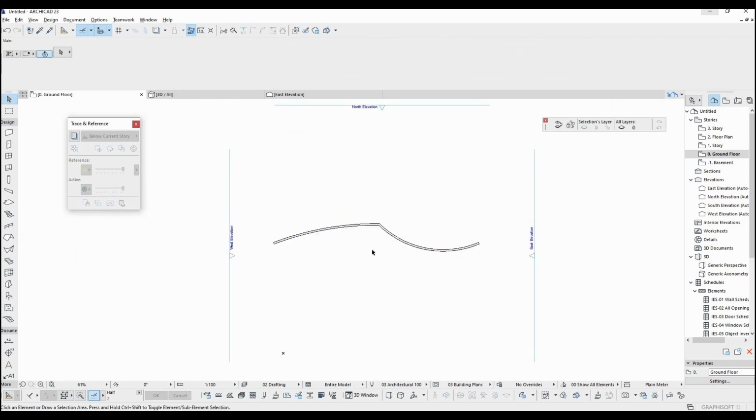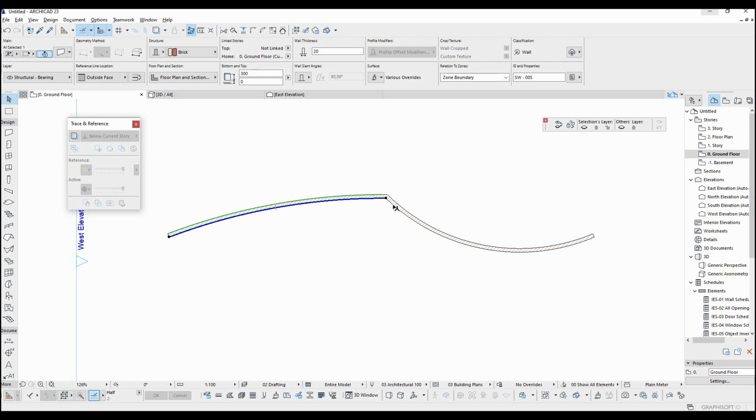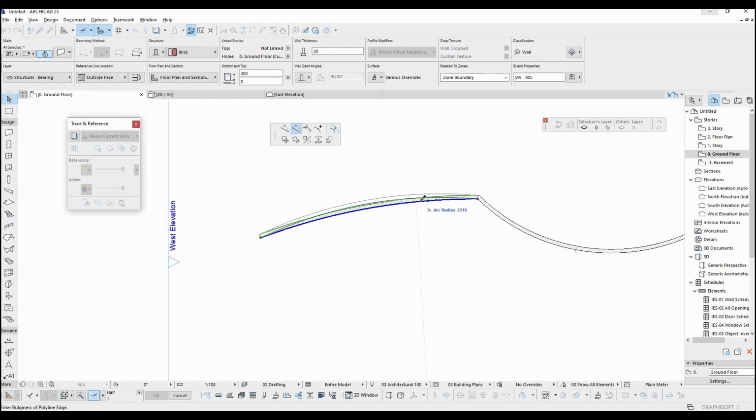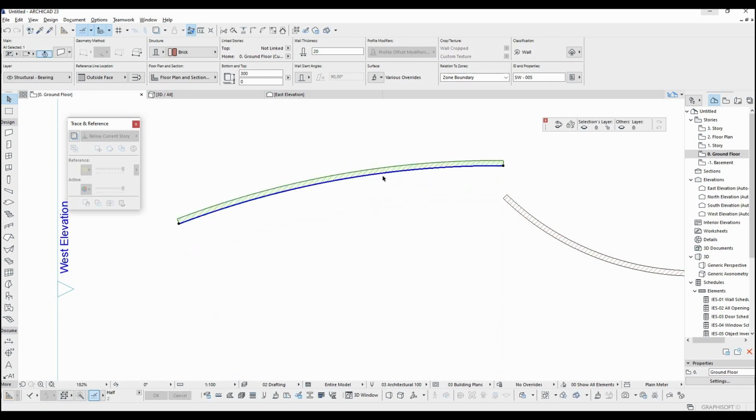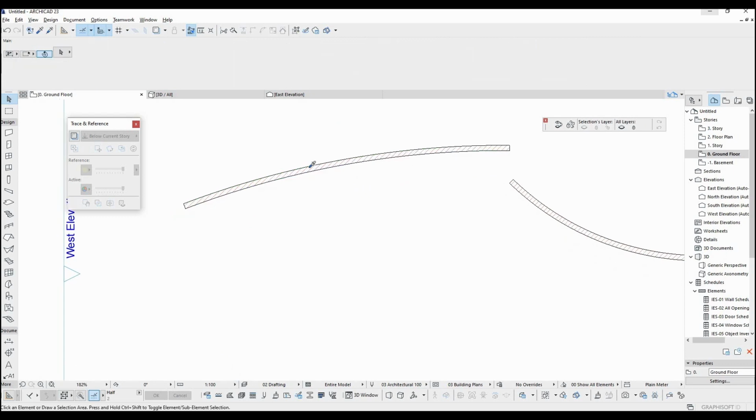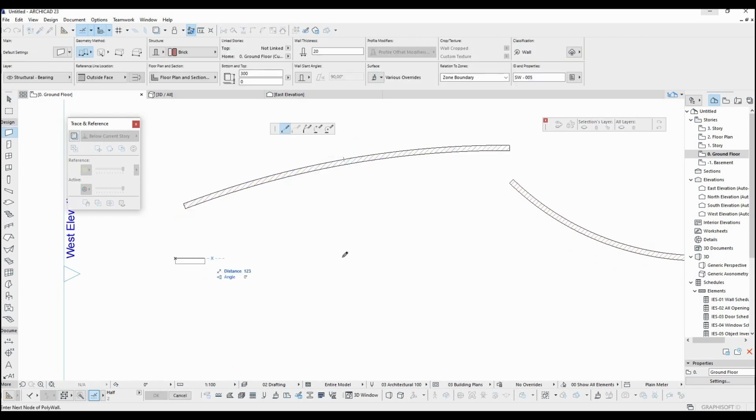I want to show you how to offset. I click any wall and click any blue reference line. In the opening box I click this offset tool. At this moment I can input a value or click anywhere on the screen.